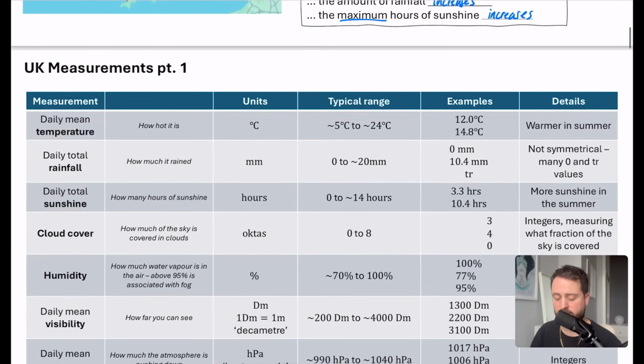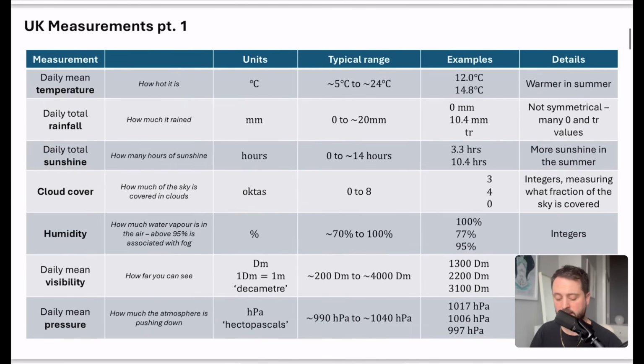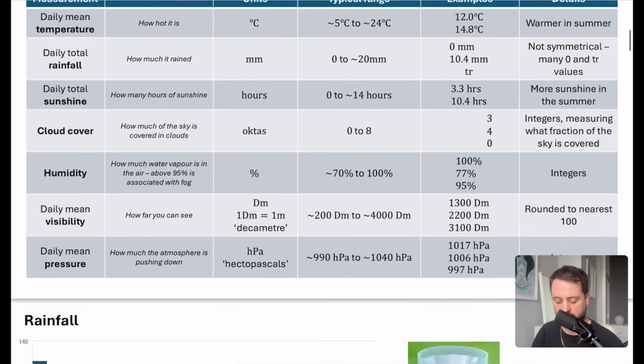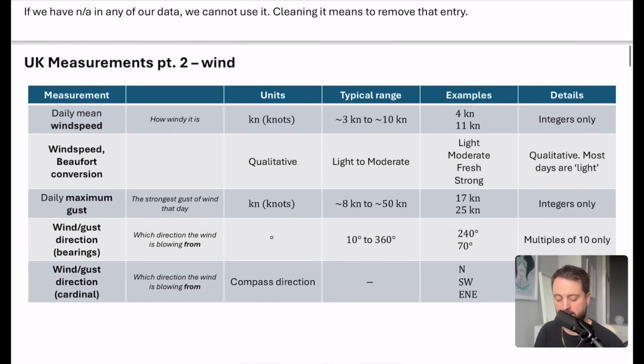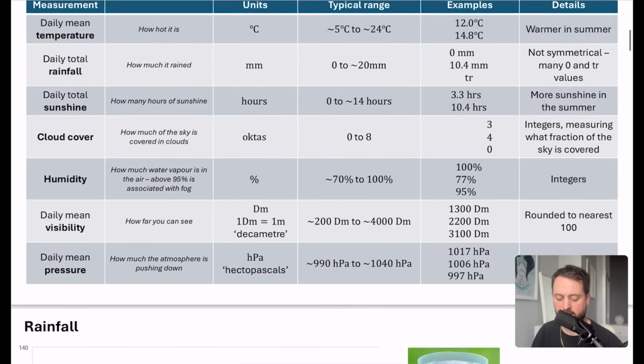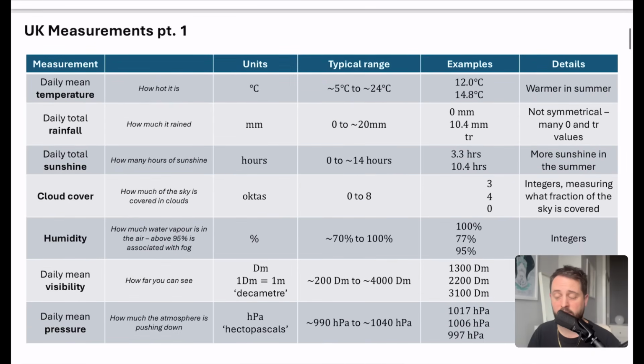Now, this is where most of the stuff gets asked about in the exam. Most of the things are these parts that we've got. I've taken the different measurements that are in the large data set and split them into two parts. I've done the section that is all about wind and then a section that is not about wind. I'm going to talk through this stuff because I think it's pretty useful to look at. So obviously, the daily mean temperature. I've put the word temperature in bold because if you ever answer a question, you don't have to say daily mean temperature. You can just say temperature and they would accept it.